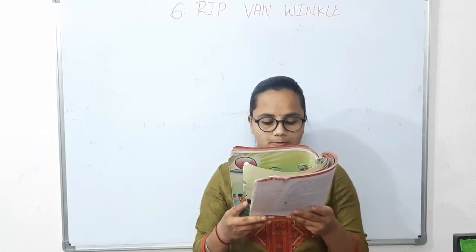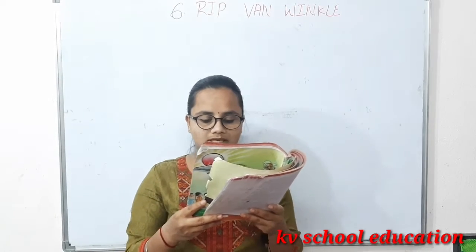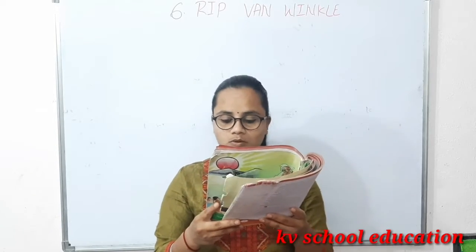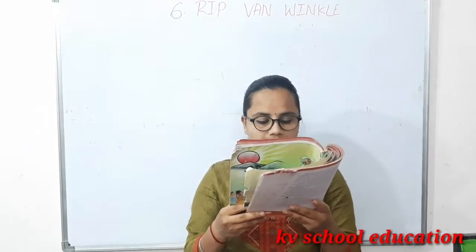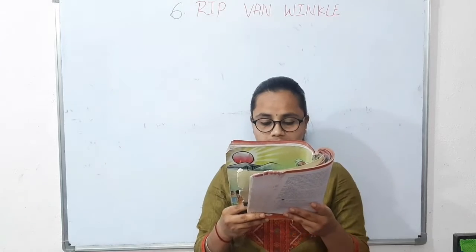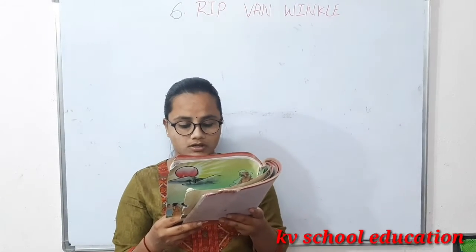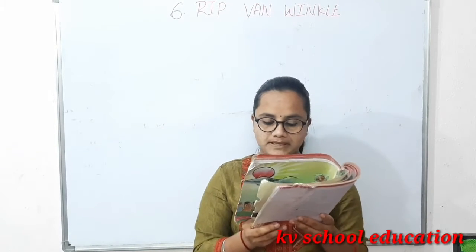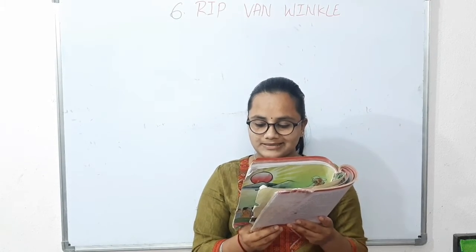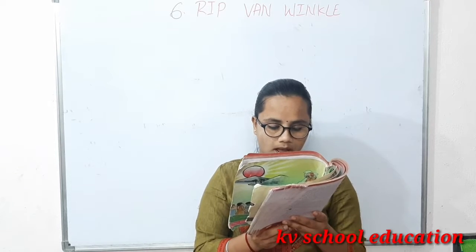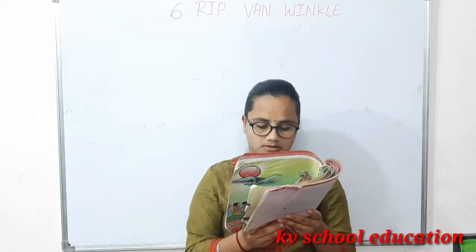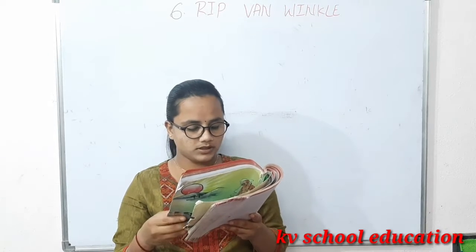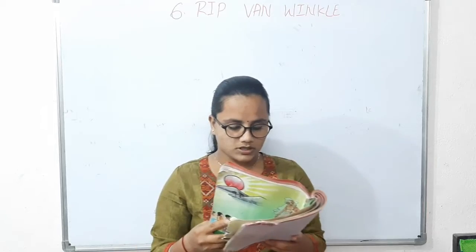The only problem with Rip was that he was very lazy. He did no work on his own farm and just idled away his time. His fences were very small. His fences were falling to pieces. His cows were going astray. Weeds grew on his farm. Rip's constant companion was his dog named Wolf. To avoid work, he would walk away into the forest with his dog.